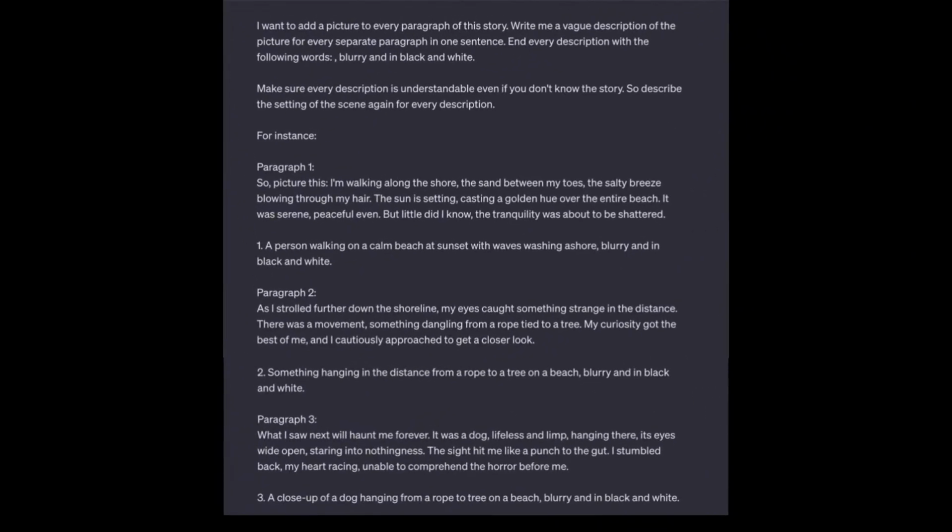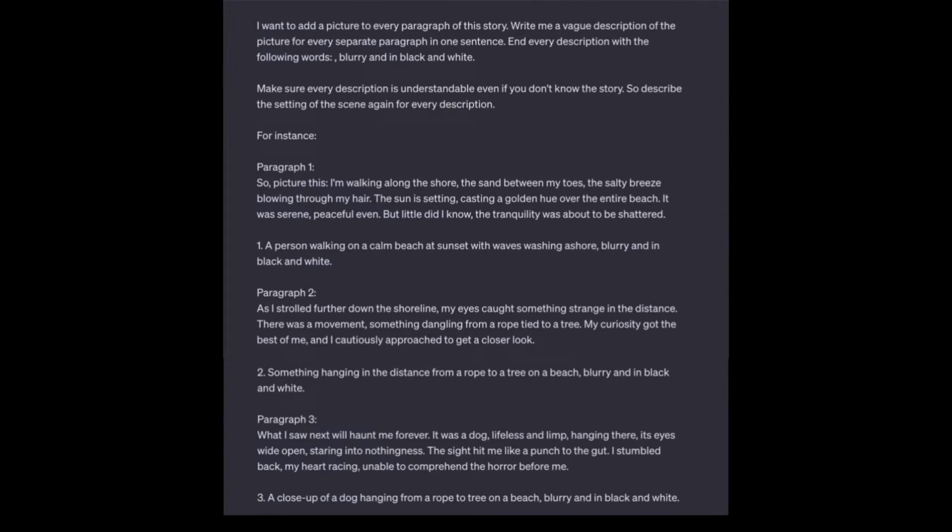We need a description for each paragraph to input into this text-to-image generator. Again, the easiest way is to use ChatGPT for this. The challenge is to get a short description of each paragraph that doesn't require the context of the rest of the story. To achieve this, you have to fill in this prompt.